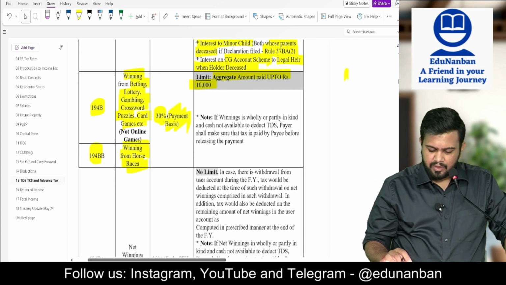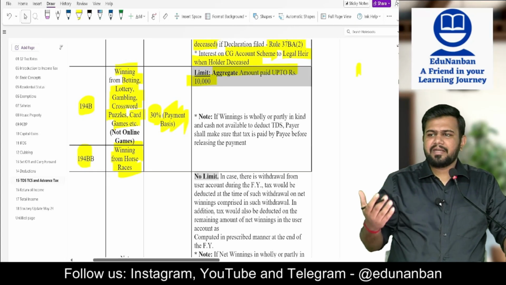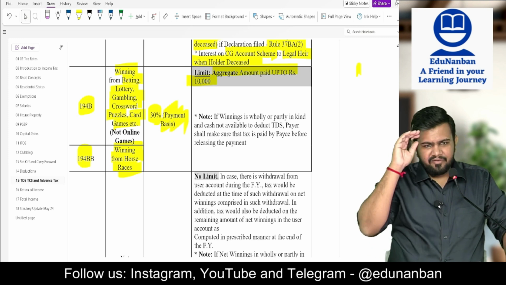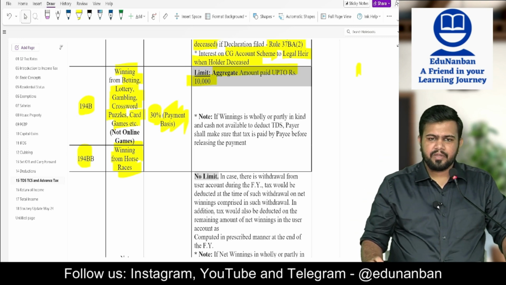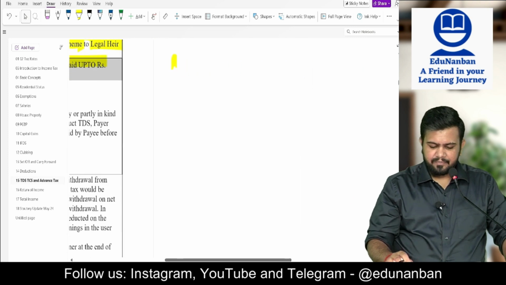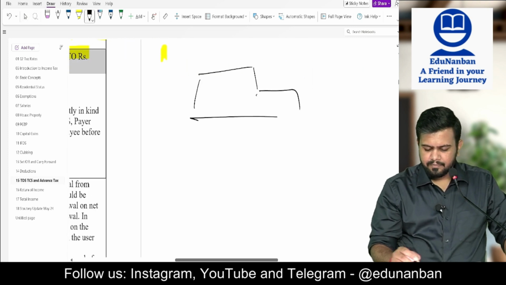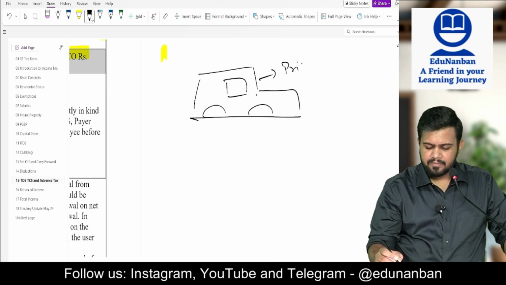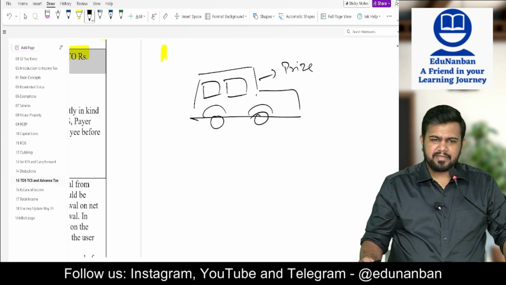Okay. Now listen, sometimes winnings can also be in kind. It will not be in cash, it will be in kind. Even if it is in kind, the person should deposit the TDS to the government. But what to do? Let's say the person was giving a car. This car is the prize.